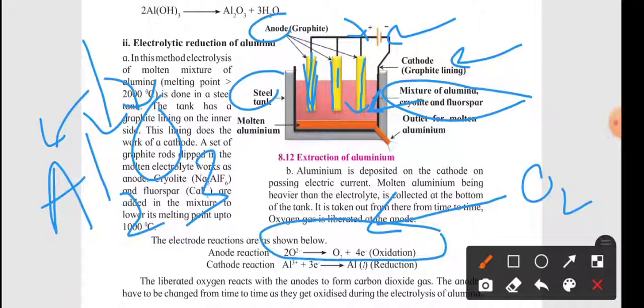And the aluminium, being a metal, is ready to give electrons, so it gains electrons and reduction takes place. This aluminium, because it is heavier, settles down, and the molten aluminium is then taken out. In this way oxygen gas is liberated at the graphite anode, aluminium is deposited in the tank, from where it is collected, and pure aluminium is obtained by the electrolytic reduction of alumina.